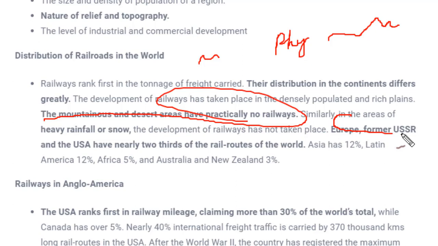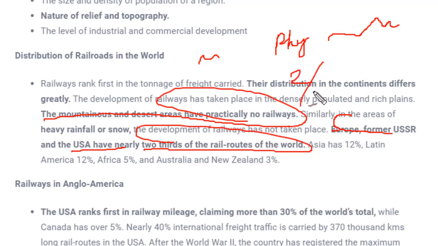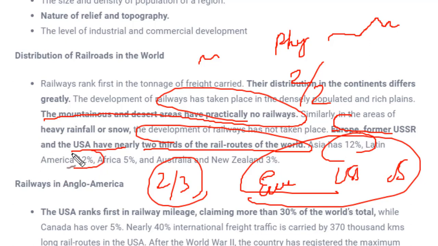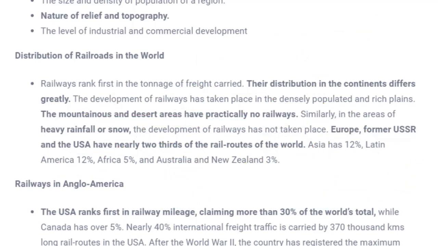In Europe, the former USSR and USA have nearly 2/3 of the rail routes in the world. This is very important factual information: these three major regions have 2/3 of the entire railway present in the world. Apart from this, Asia has 12%, Latin America 12%, Africa 5%, and Australia and New Zealand only 3% of the total railways available.